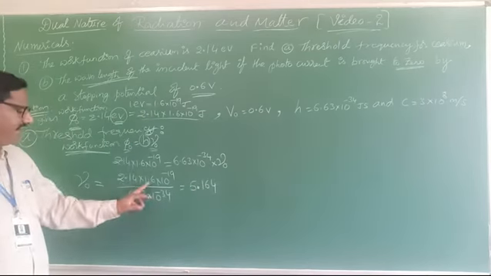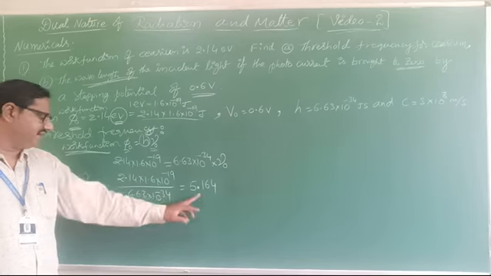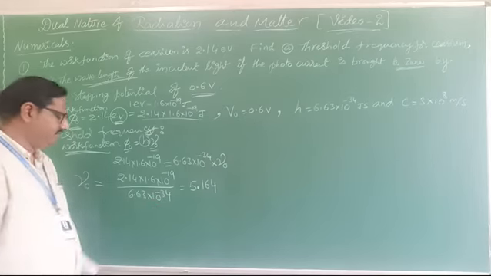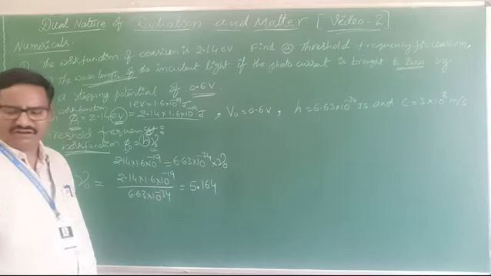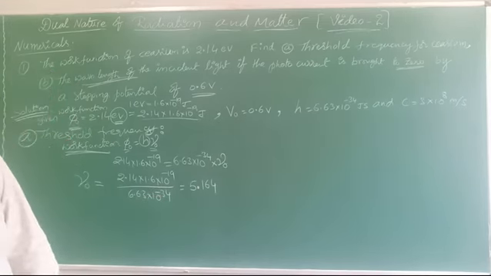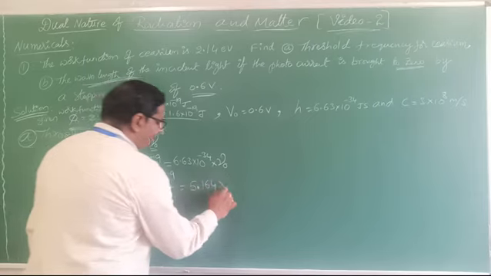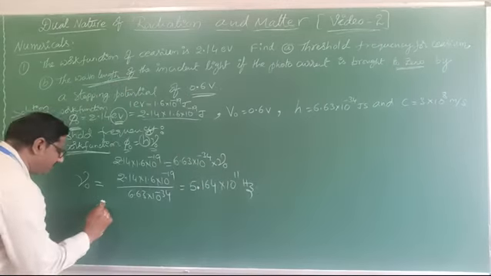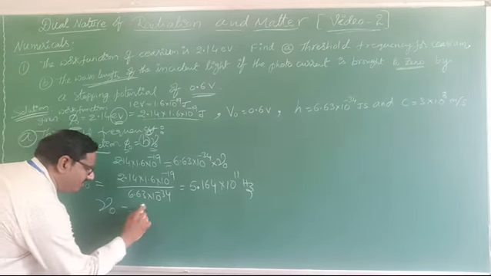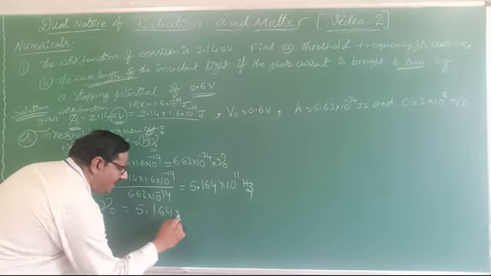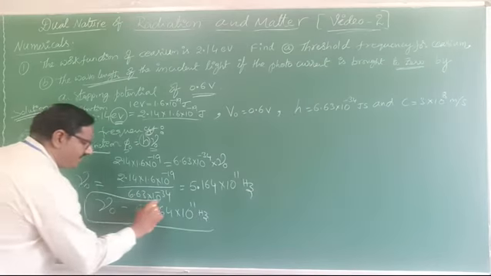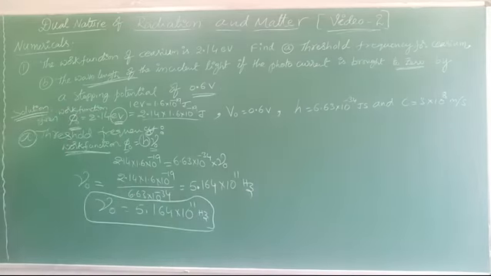Numerically, if you multiply and divide, you get 5.164, and the 34 moves up, so finally you get 10 power 11 Hz. This is the threshold frequency: nu naught equals 5.164 into 10 power 11 Hz. This is the answer to the first point, the A point.